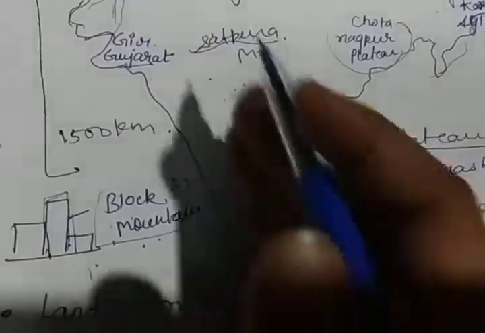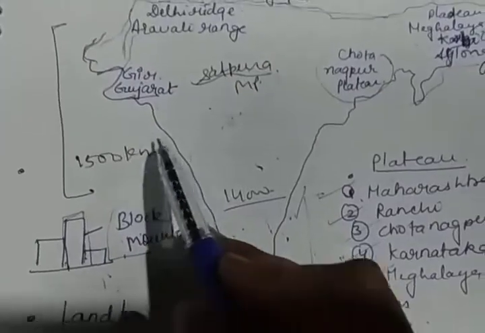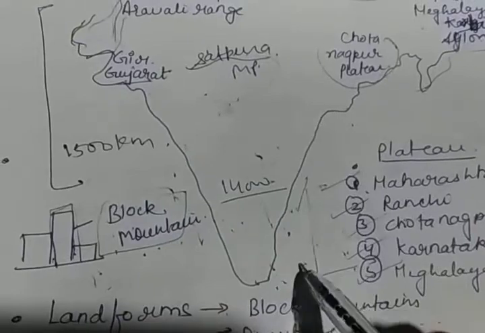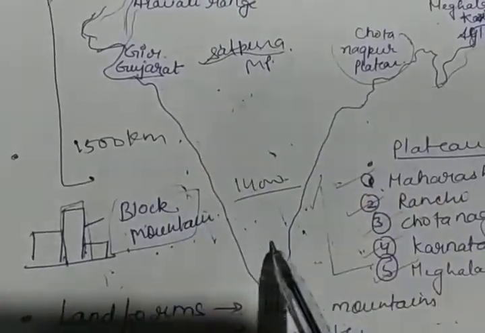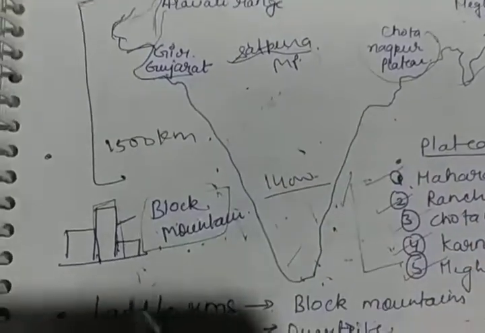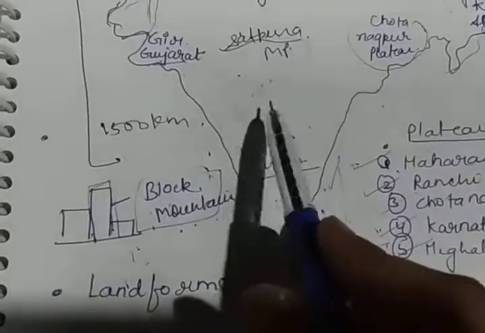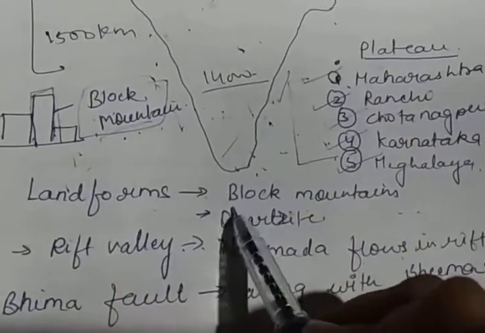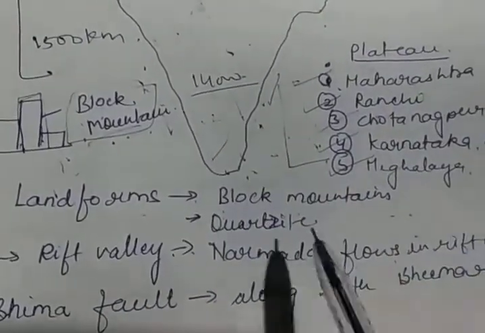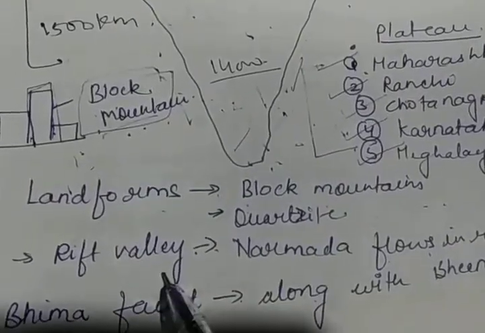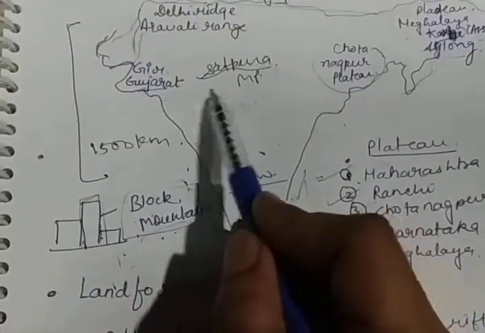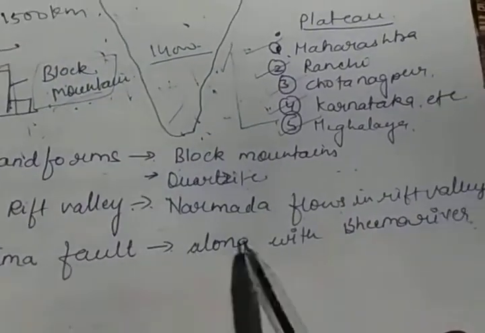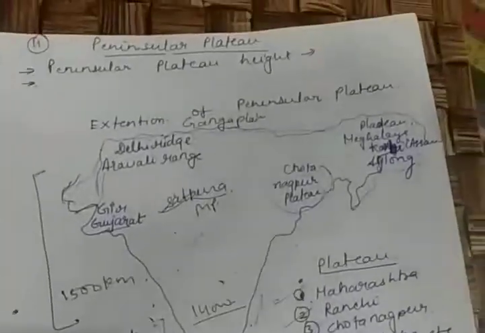This is the Peninsular Plateau, which is shifted a little bit, and you can see the height of the Peninsular Plateau is a little higher compared to the eastern part. So this is just like a block, and it moved in the vertical direction. So we can call it a peninsular block or peninsular mountains, or block mountains. These landforms you can see in the southern part of the Peninsular Plateau: block mountains, quartzite, rift valleys. You know that only the Narmada river flows in a rift valley. The Bhima fault is also found here along with the Bhima river. So these are some features you can see here.